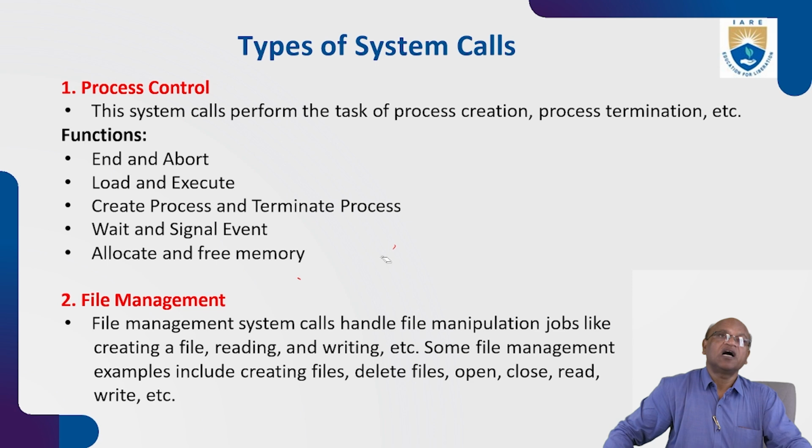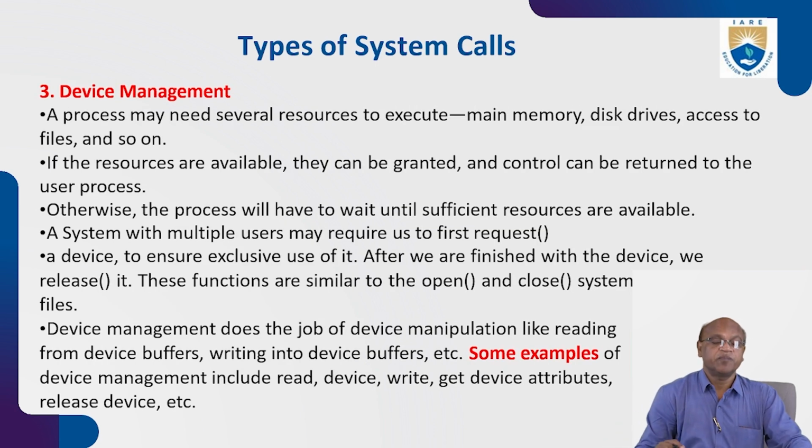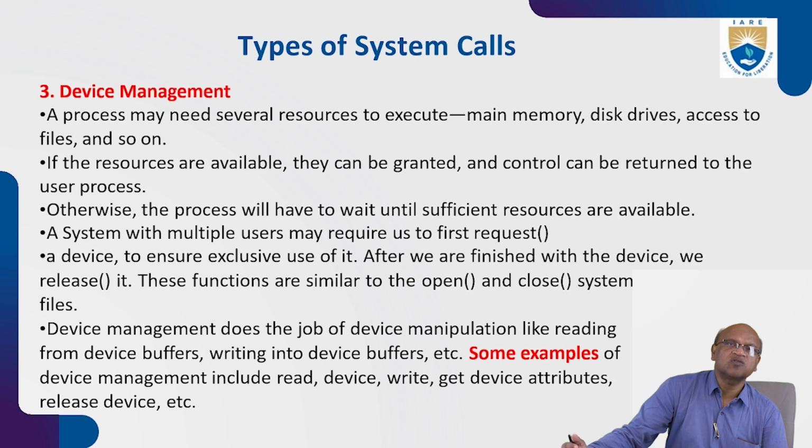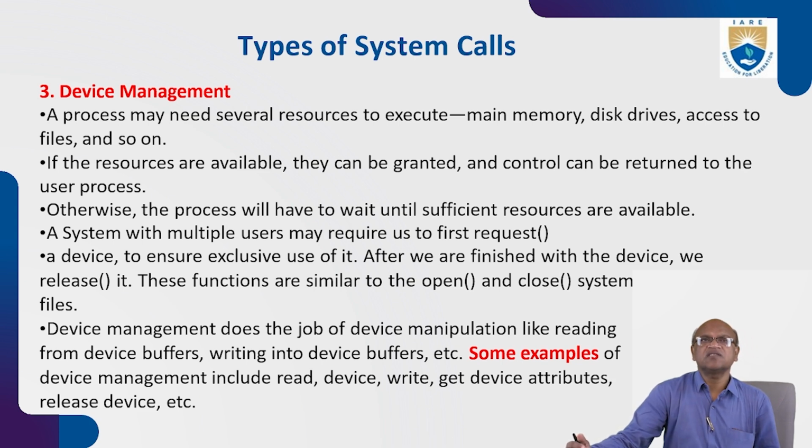If you look at device management, a process may need several resources to execute: main memory, disk drives, access to files, and so on. If the resources are available, they can be granted and control can be returned to the user process. Otherwise, the process will have to wait until sufficient resources are available. A system with multiple users may require the user to first request a device to ensure exclusive use of it. After we finish with that device, we release it. These functions are similar to the open and close system calls you saw earlier.